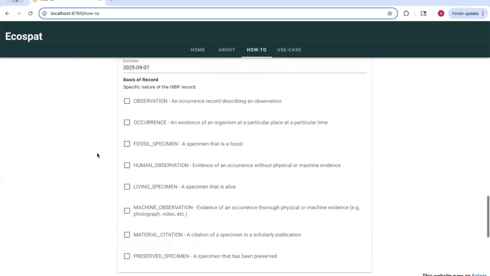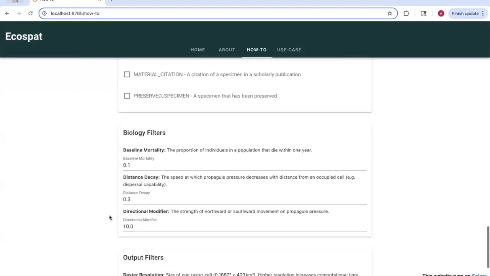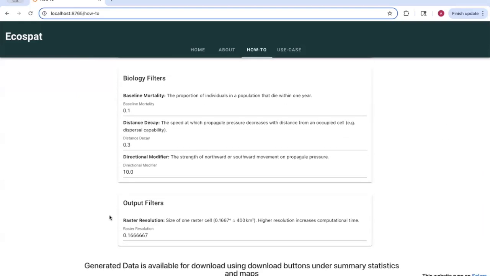Users can also choose to use occurrences of a specific nature, for example, human observations or living specimens. If the user does not specify, all geographically valid occurrences are used. As for the biology, the baseline mortality represents the annual mortality of the species. This can vary widely by species, and we recommend consulting the literature for more information. However, the default is set to a 10% annual mortality rate.